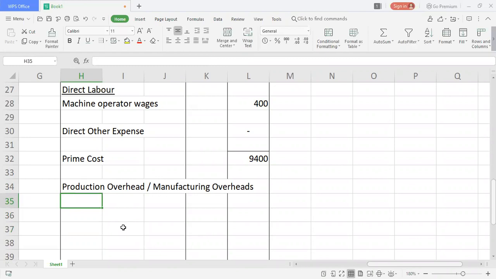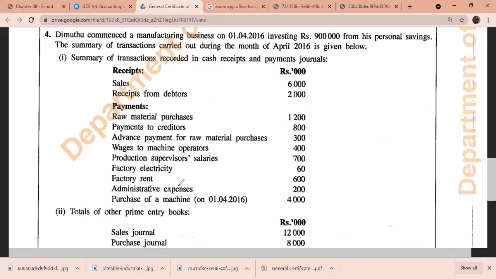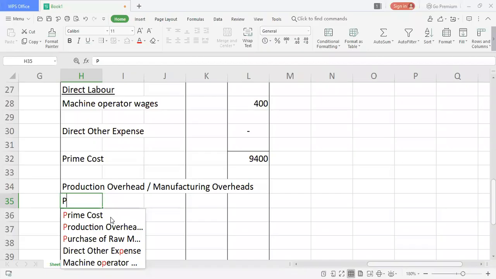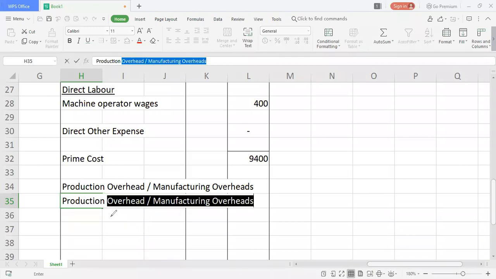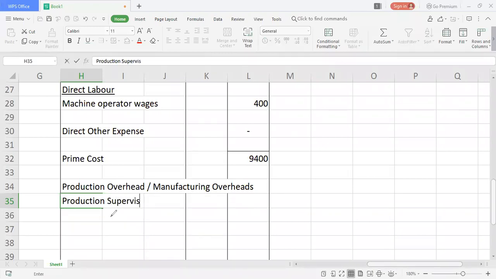Now let's start one by one, finding out the indirect costs of this manufacturing account. You might see sales we got, receipt from creditors, raw material purchase, payment to creditors, wages, production supervisor salaries. That 700 will come under indirect cost. So I'll write production supervisor salary. How much is production supervisor salary? 700.